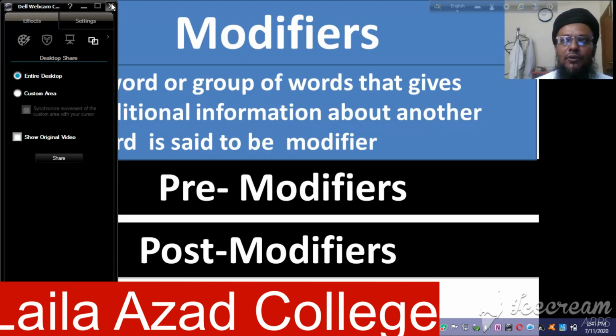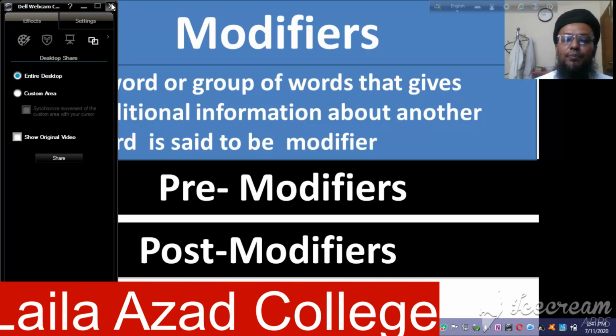In the next part, post-modifiers. What do you mean by post-modifier? Post-modifier means when a modifier is used after a noun or a verb or an adjective and it modifies these words, then it is called a post-modifier.